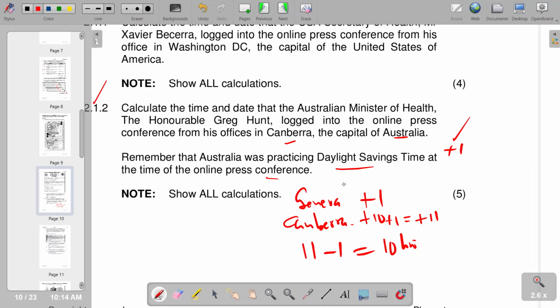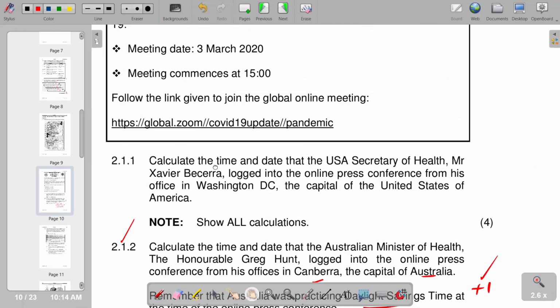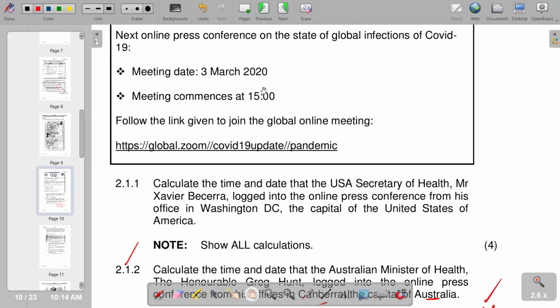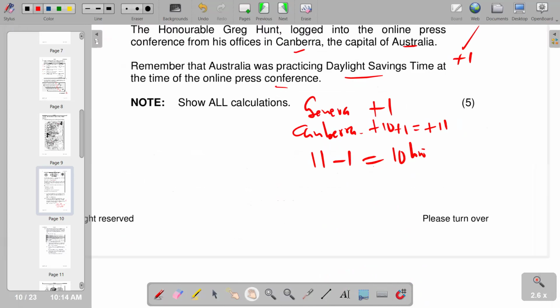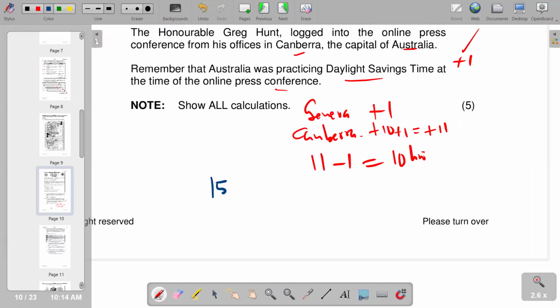So our 10 hours will be added to 1500 hours. As the question is saying, calculate the time and date that the Australian Minister of Health, the Honourable Craig Hunt, logged into the online press conference in his office in Canberra. So the logging time is the time when the meeting is commencing, which is 1500 hours. So we are now saying 1500 hours. And then we add your 10 hours. Obviously, it's going to become 2500.